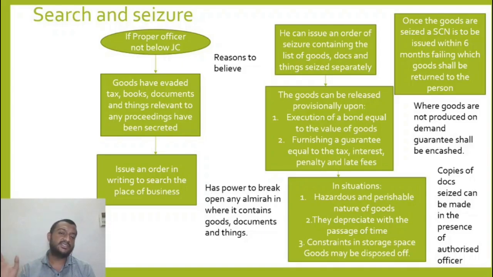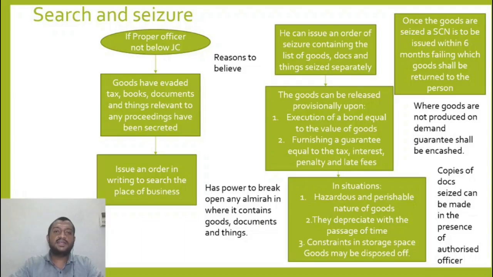Within 6 months of seizure, he has to issue a show cause notice to you. If that show cause notice is not issued, the goods or whatever things, documents, have been seized have to be returned back to you. You can make copies of the documents seized with the permission, or in the presence of an authorized officer. The goods will be released provisionally if you submit a bond to that amount of tax, if you furnish a guarantee to the amount of tax.